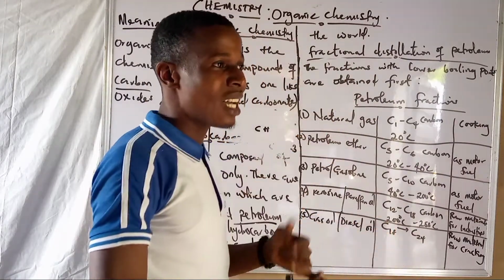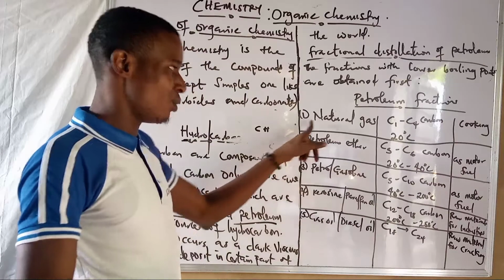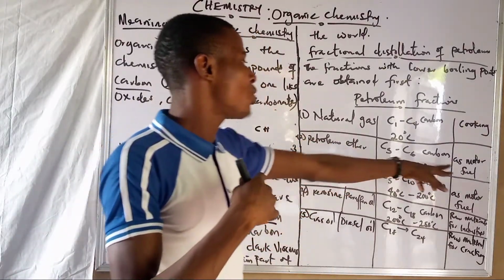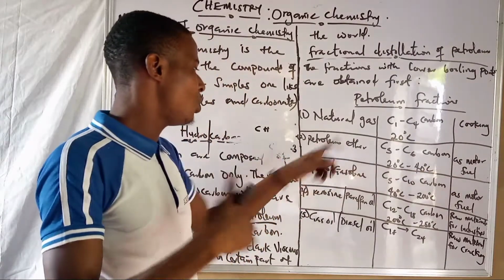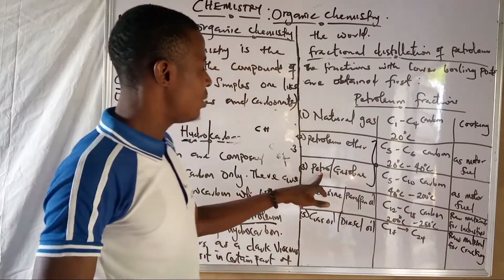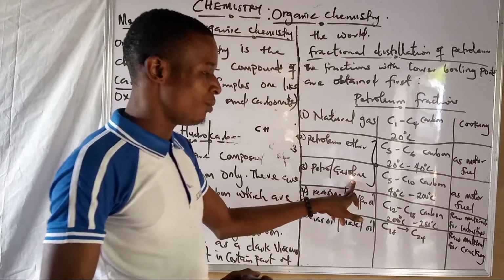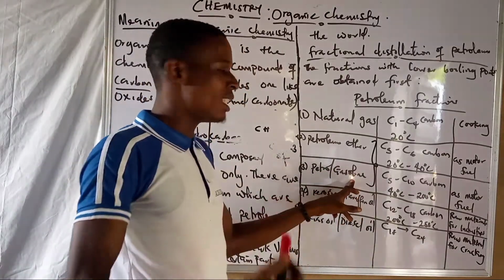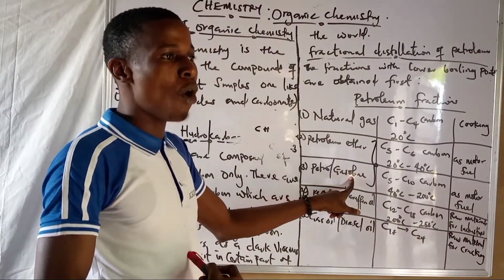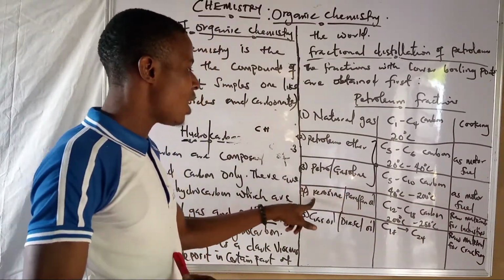We have natural gas. The gas we are using to cook at home is from petroleum. We have petroleum ether, which is used as motor fuel. Then we can call it also gasoline. These two are almost the same thing. When they make mention of petrol or gasoline, as a chemistry student, I'm expecting you to say gasoline, not petrol. Gasoline is more preferable than petrol. Then we have kerosene.